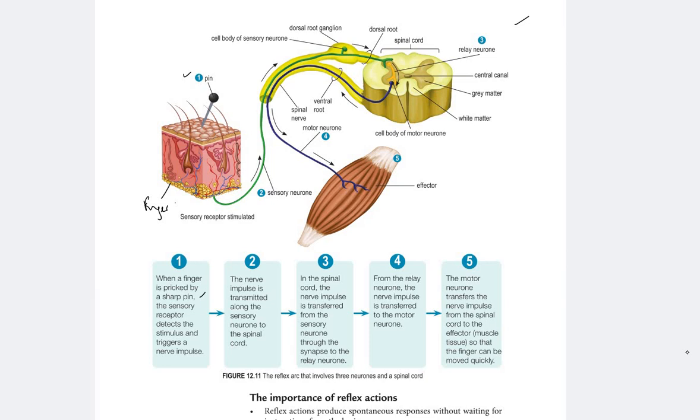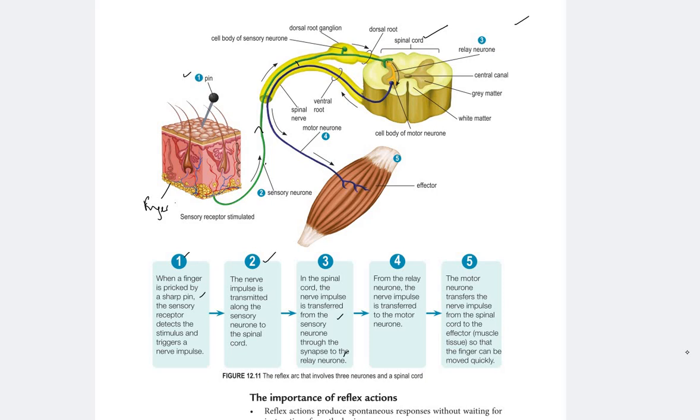The nerve impulse is then transmitted along the sensory neuron to the spinal cord. So the sensory neuron will send the impulse to the spinal cord, and then enter the spinal cord. In the spinal cord, the nerve impulse is transferred from the sensory neuron through the synapse to the relay neuron. So remember, we have the synapse here.